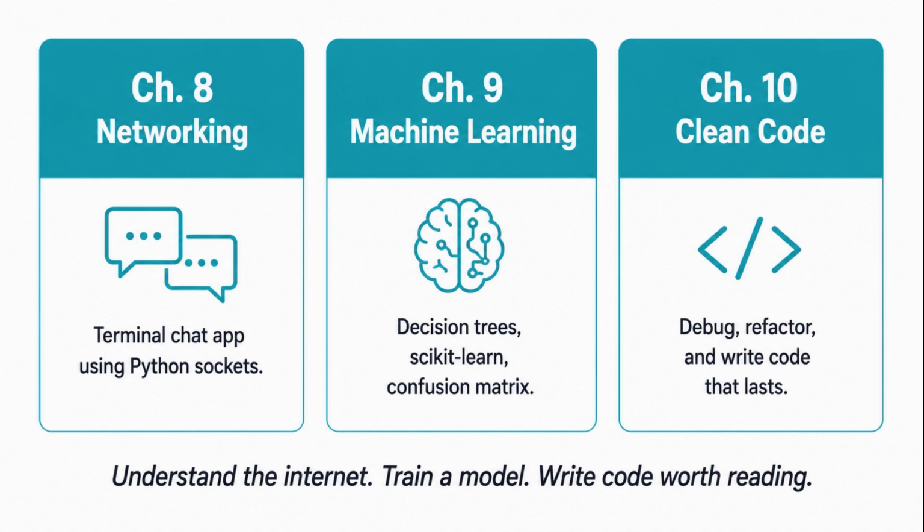Chapter 8 builds a real terminal chat app using sockets, making networking tangible. Chapter 9 introduces machine learning, supervised learning, decision trees, and how to read a confusion matrix. And Chapter 10, saved for last, teaches clean code and debugging, because now you have real, complex code worth refactoring.